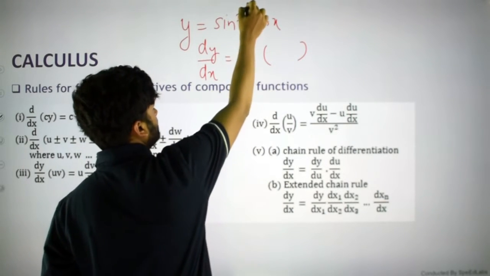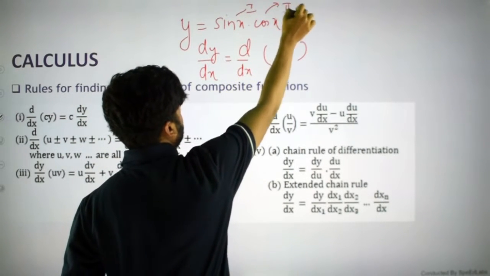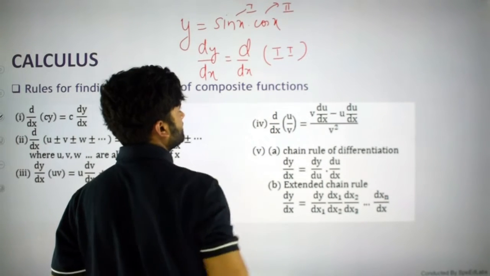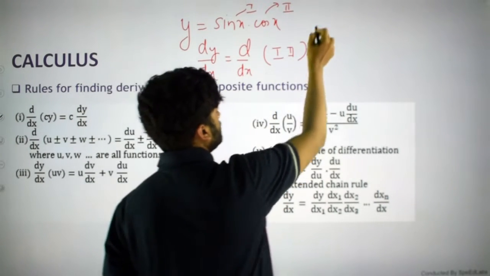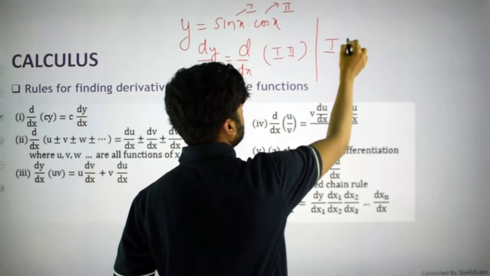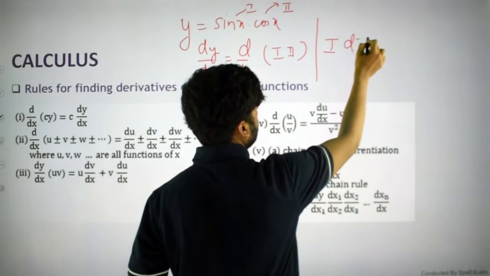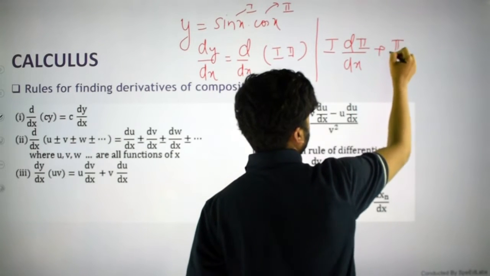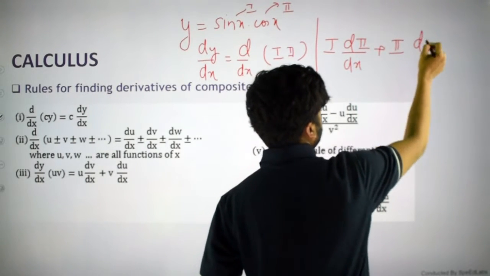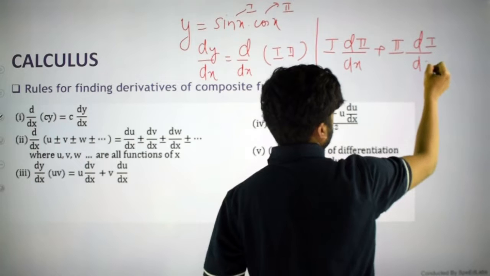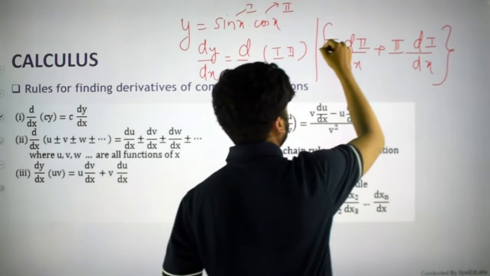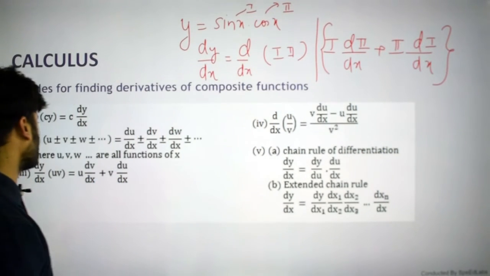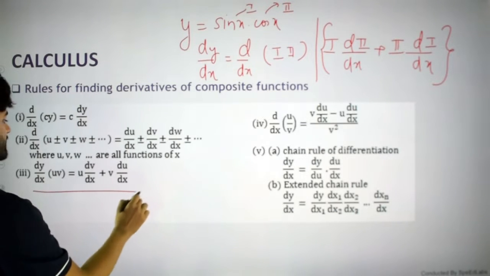The first function you will keep as it is and differentiate the second function with respect to x. Similarly, you will keep the second function as it is and differentiate the first function. This is the formula you need to remember. This is known as the product rule.